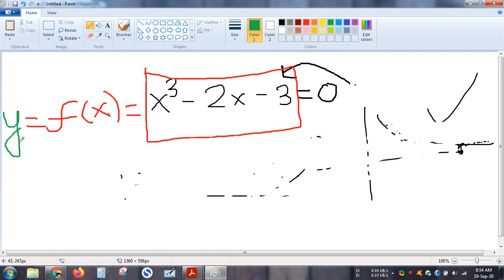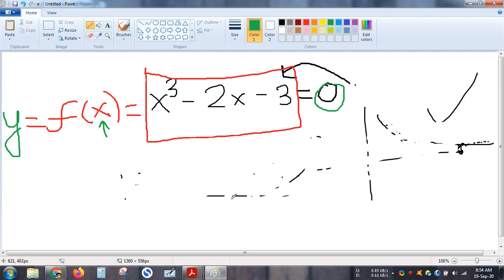So what is y? Y is the final output value. What is f of x? This equation. And what do I want to accomplish? I want to accomplish that for what value of x, this f of x is equals to 0. That means for what value of x, x cube minus 2x minus 3 is equals to 0.